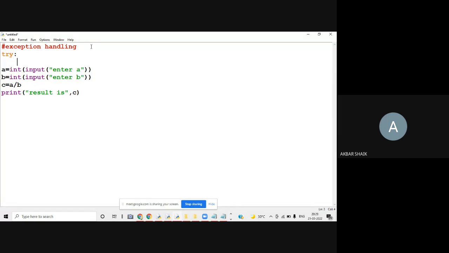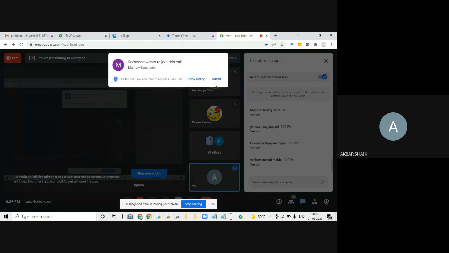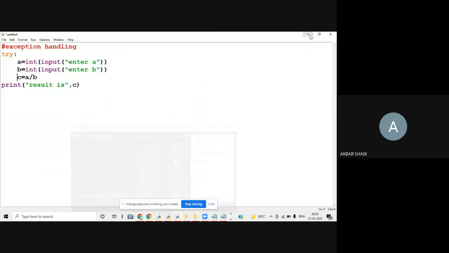I'm expecting some problem here, so that's why I'm keeping all these things in the try block, where I'm expecting some problem. If there is a problem, simply I can use the except block. What is this except block, and what is this try block? I'll explain. So this is the program.